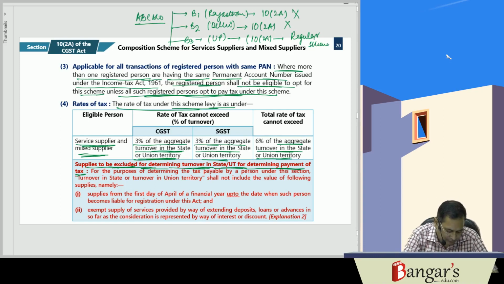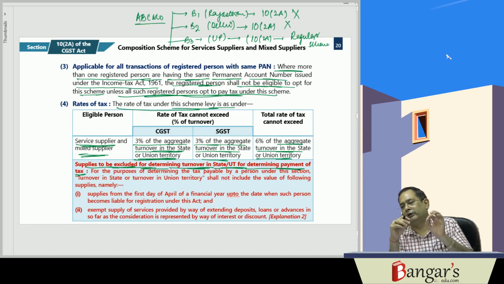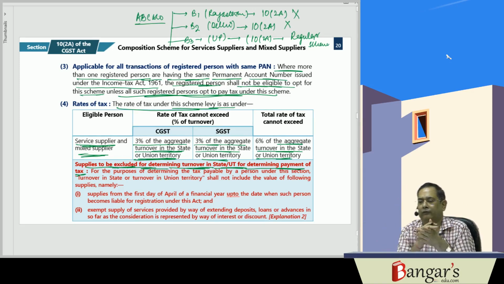The same explanation applicable in section 10.1 is applicable here also. From 1st April up to the date when you are liable for registration, that turnover will not be included. And what else will not be included? Interest and discounts which we receive on supply of service of making loans or advances or deposits.